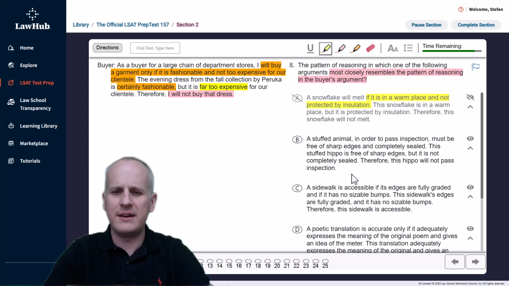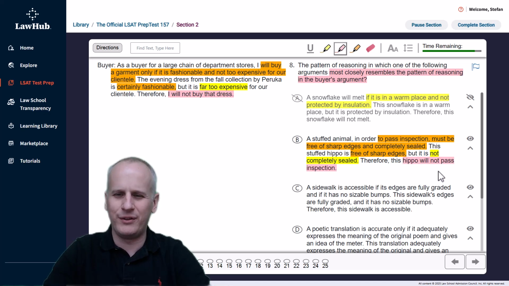Then choice B, a stuffed animal in order to pass inspection must be free of sharp edges and completely sealed. Well, let's switch to the orange because must indicates necessary, and we've got 2 statements that must be met. It must be free of sharp edges and completely sealed in order to pass inspection. So we've got this structure that matches the buyer statements. This stuffed hippo is free of sharp edges. So one of those 2 conditions is met, but it is not completely sealed. So the second of the 2 conditions is not met, and that does logically lead to the conclusion that the hippo will not pass inspection in the exact same fashion as the buyer statements did.